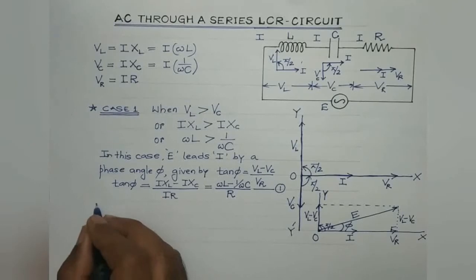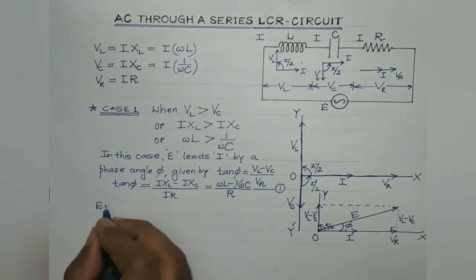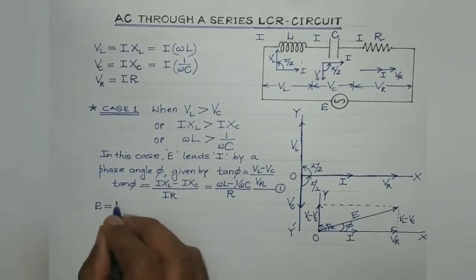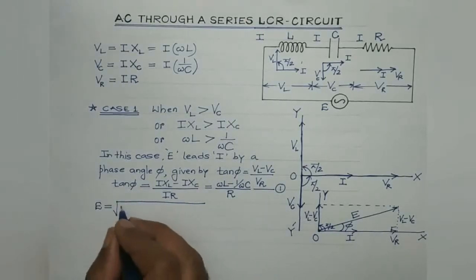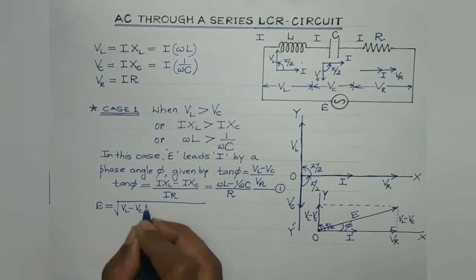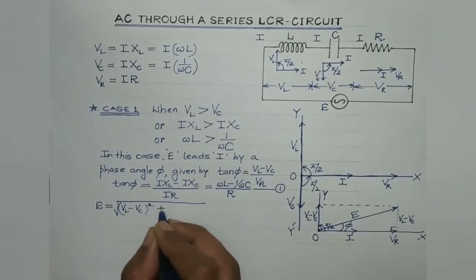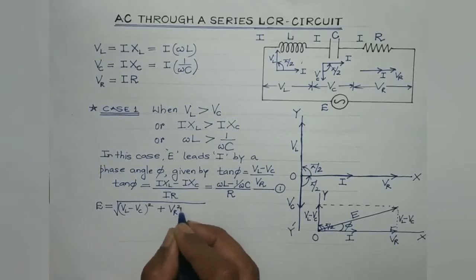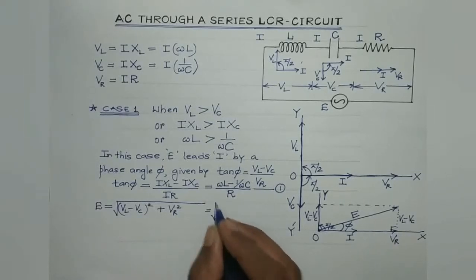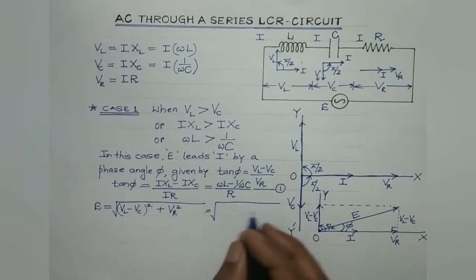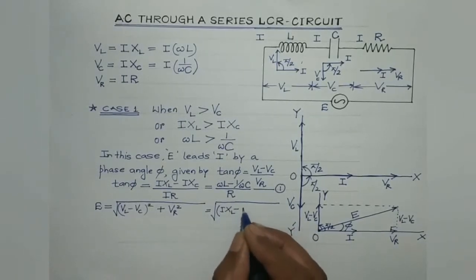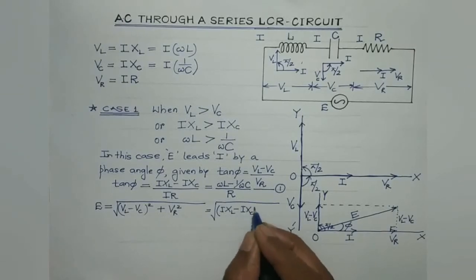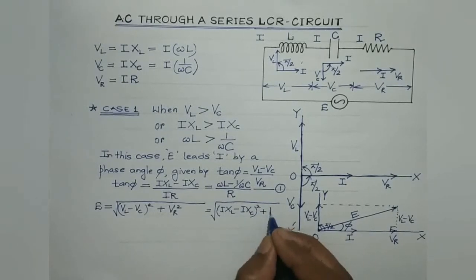So the resultant applied EMF would be given by the square root of VL minus VC whole square plus VR square. On substituting the values, what we get is VL is IXL, VC is IXC, VR is IR, right?